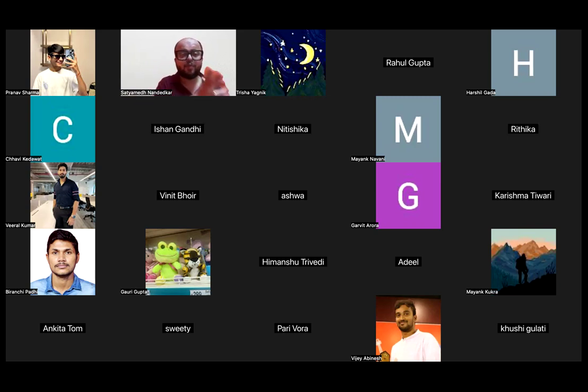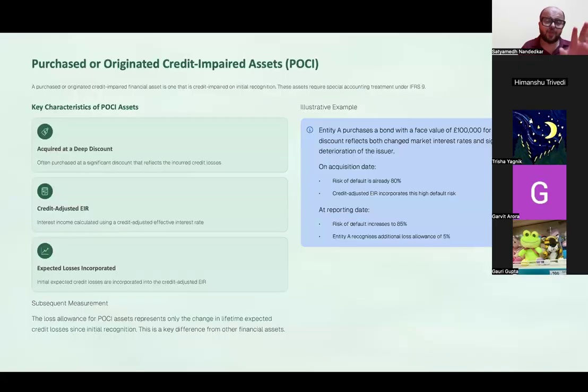So for them, it is a profitable deal, which is why assets which are credit impaired at origin are also traded between entities. It's a very common practice to transfer these delinquent loans or non-performing assets from one bank to another bank. Now, its operation is not there in SBR, but you should know what the term assets which are credit impaired at origin means. A purchased or originated credit impaired financial asset is one that is credit impaired on initial recognition.